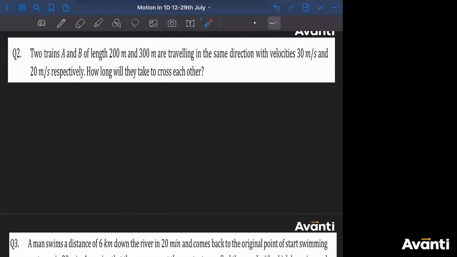चलो तो शुरू करते हैं. Let me give the solution to you. So what is the meaning of this? That overtake or cross each other. इसका meaning क्या है बच्चों? देखिए ध्यान से.